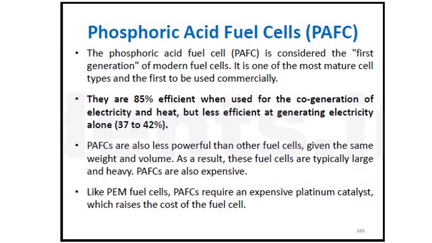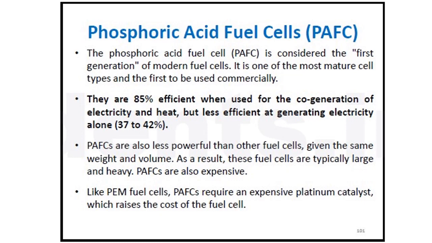Here we get 85% when used for the cogeneration of electricity and heat, but it is less efficient as compared to generating electricity alone. We are always getting electricity and heat. Electricity alone is very difficult. At that time we will get only 37 to 42% efficiency. PAFCs are also less powerful than other fuel cells given the same weight and volume. As a result, these fuel cells are typically large and heavy, and they are expensive.